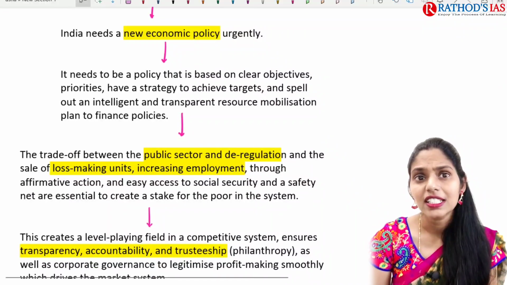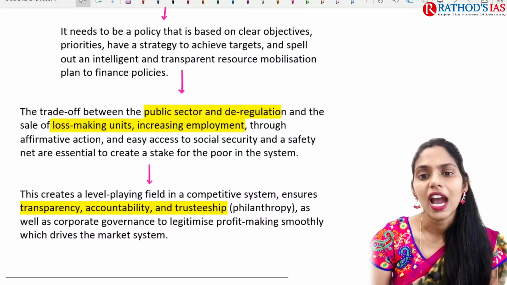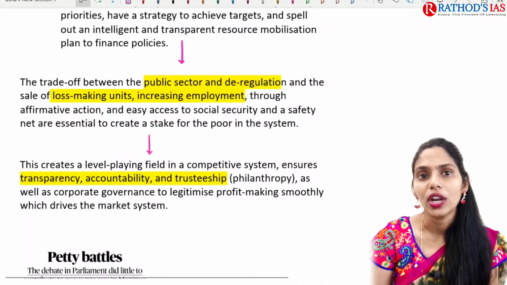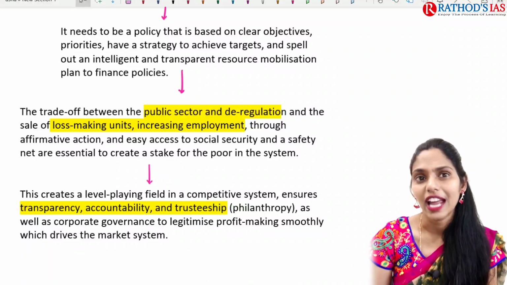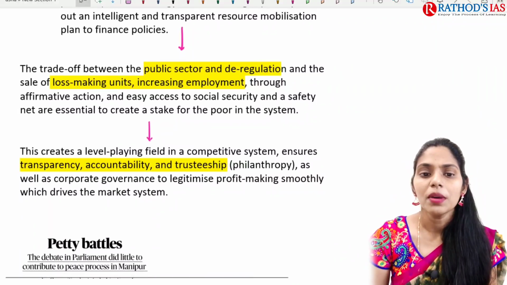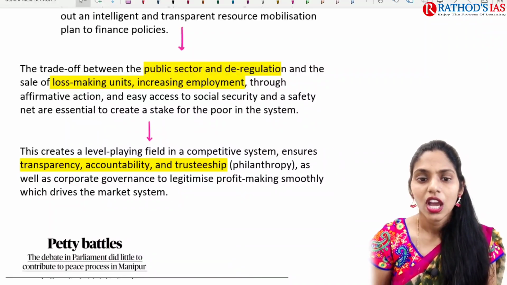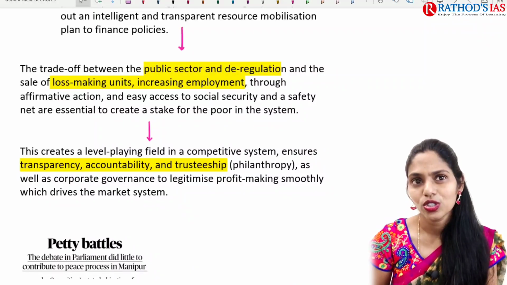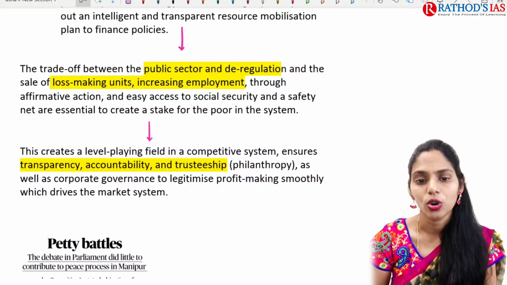And actually this article says that we need this economic policy urgently. So here we have to come up with clear objectives, clear priorities and a strategy to achieve these targets, and we have to focus on intelligent and transparent resource mobilization, and we have to plan on financial policies as well. Apart from that, we can also focus on deregulation of the loss making units, and because of this we can increase employment opportunities, and we can also see affirmative action and easy access to the social security benefits also.